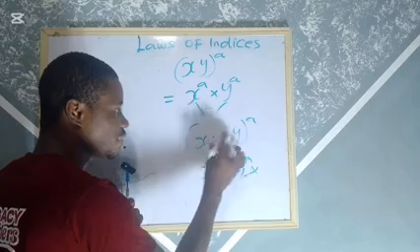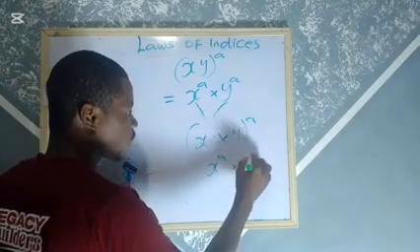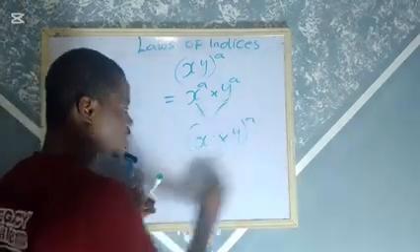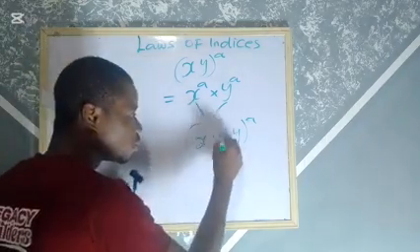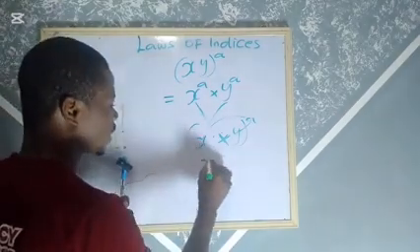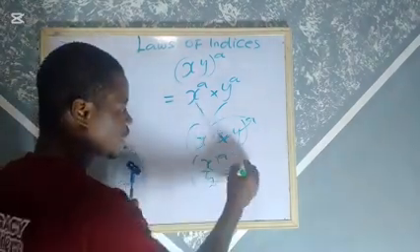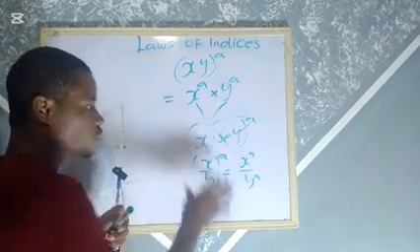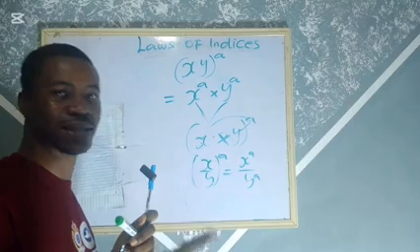Because it is plus. But assuming you have it as multiplication, x times y, all raised to power a, this one can benefit from here: x to the power a times y to the power a. Please take note of it. I beg you, if you have plus or minus here, it's not the same as splitting the power among them. It must be multiplication before each can take the power. The same thing if it is division, x over y, and they are all having a common power, each of them can take the power: x to the power a over y to the power a. So this is true for both division and multiplication, but it's not true for subtraction and addition.